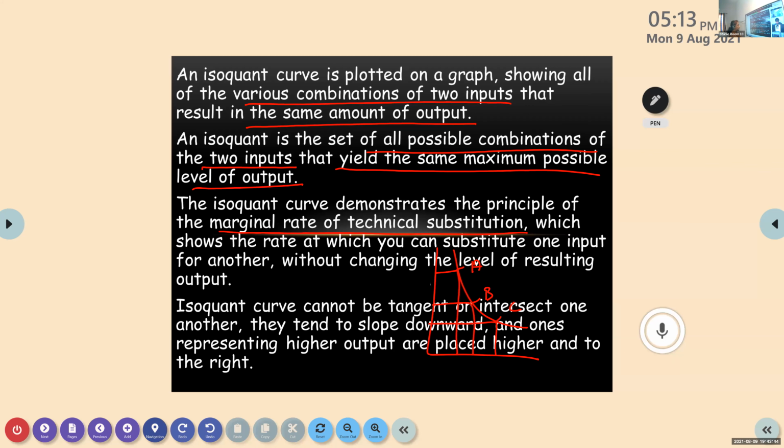Okay. At point A, what can you see? Which input is used more? First input or second input? Or you take it as labor. Okay, this is capital. Just understand like that.